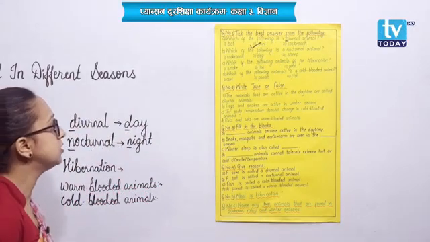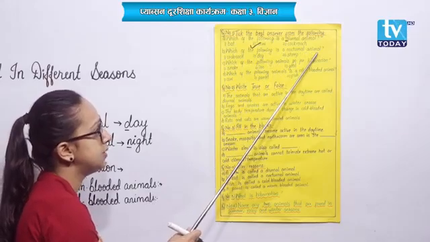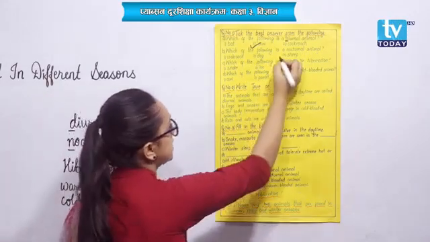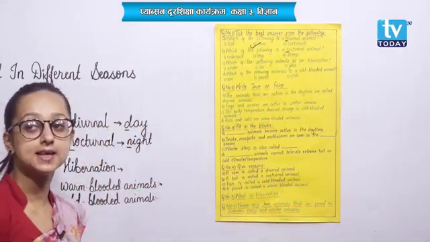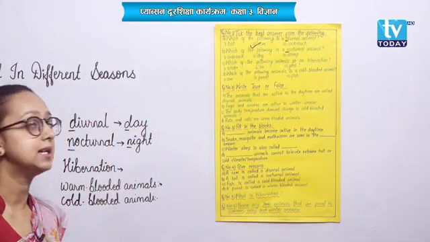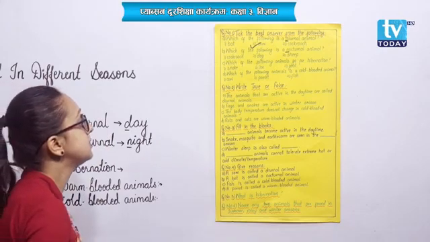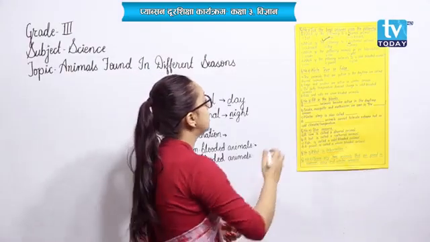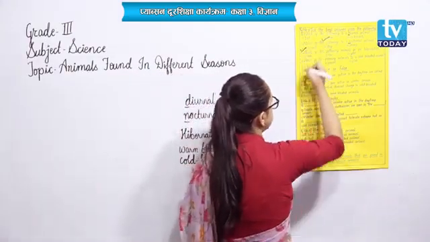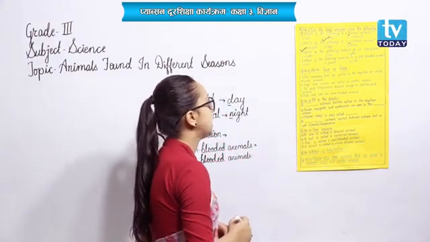Similarly, moving on to number B. Which of the following is a nocturnal animal? Here, nocturnal starts with N. What does that mean? It remains active during the night time. So, cockroach, dog or sheep, which one is the nocturnal animal among these? Here, cockroach remains active during the night time. So, cockroach is the nocturnal animal.